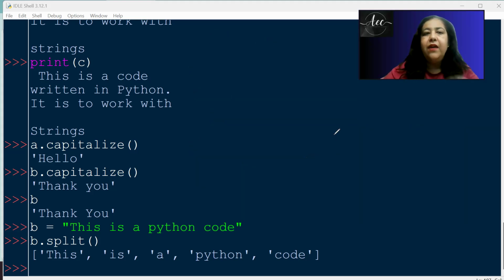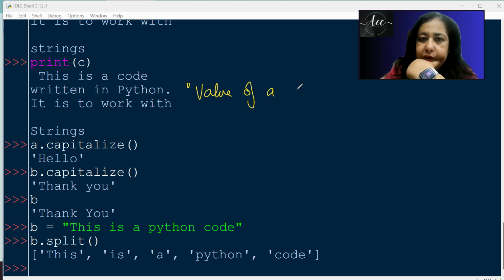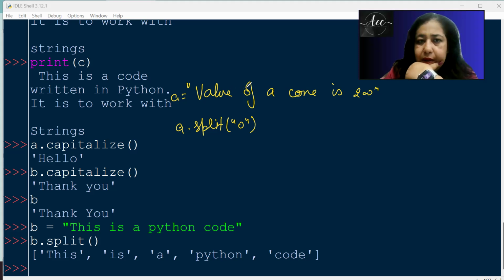For example, let's say the string is "value of a cone is 200". Let's keep this in A, and I write A dot split O. Now you have to find where we get O. We get an O here and an O here.